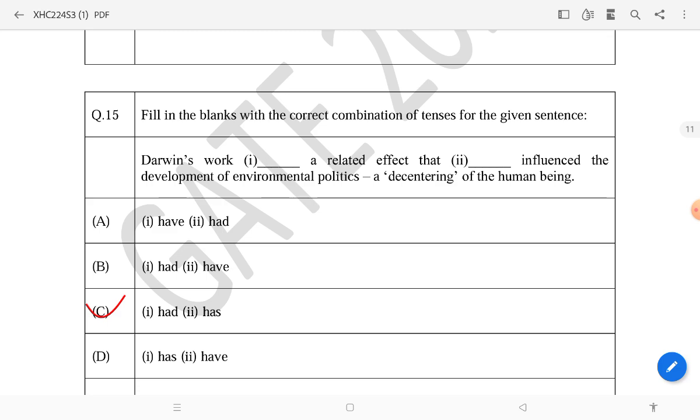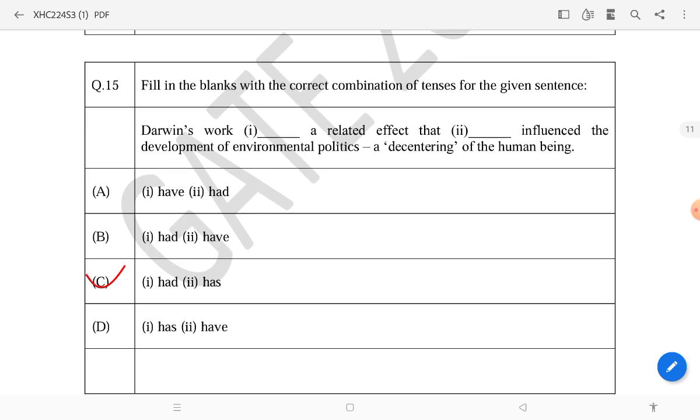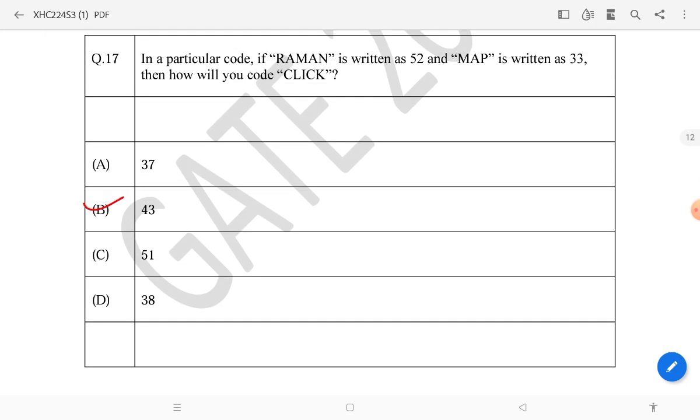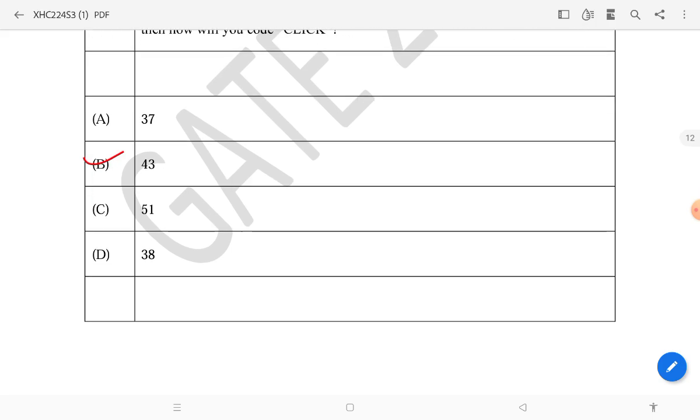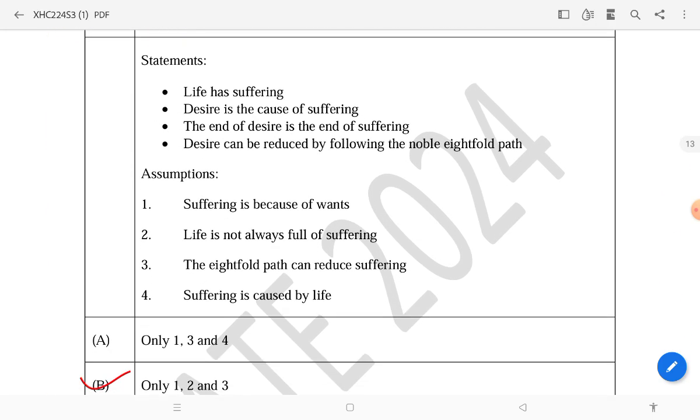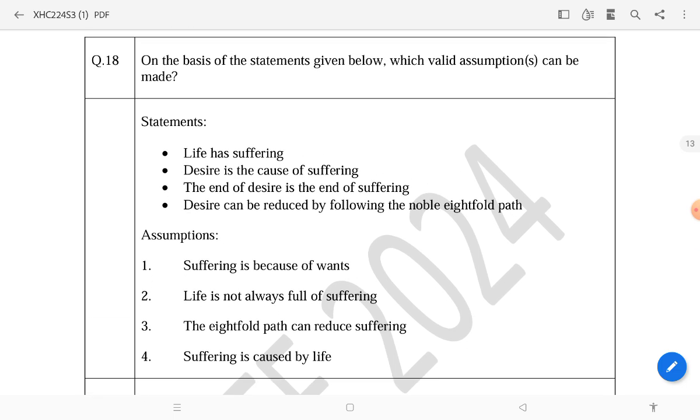Then question number 15, and the answer will be had, first had, then has, mean option C. Then question number 16, you have to match the similarities. Music made by notes, so house made by bricks. Then this is a coding question, and the answer will be 43. Raman 52, so map 53, and click 43.